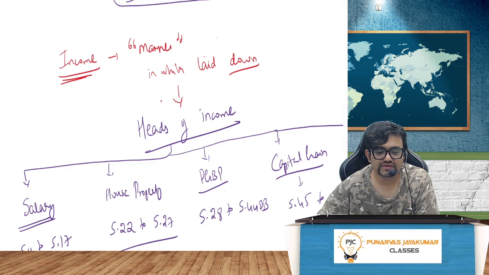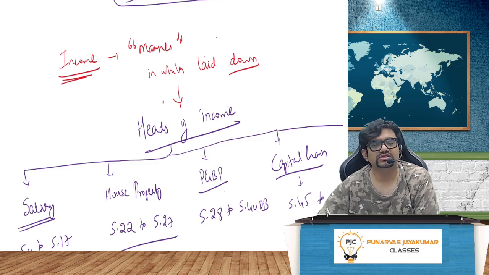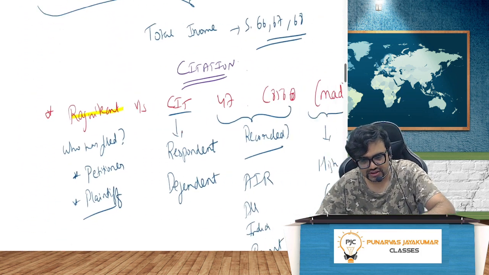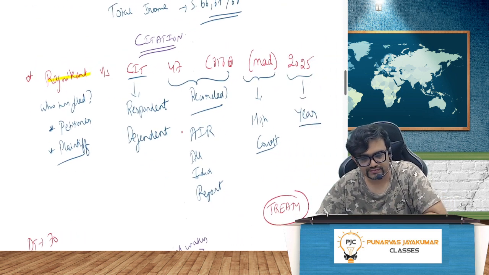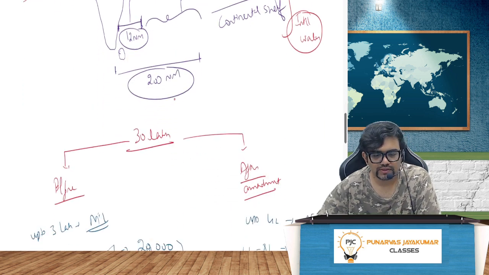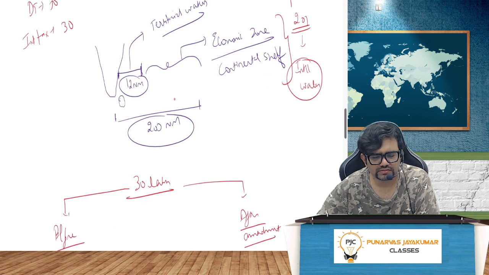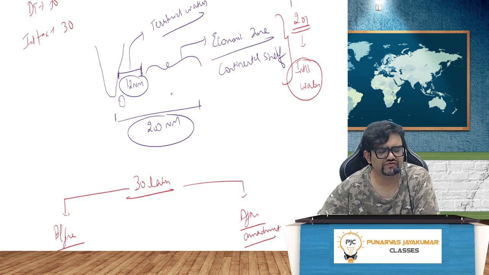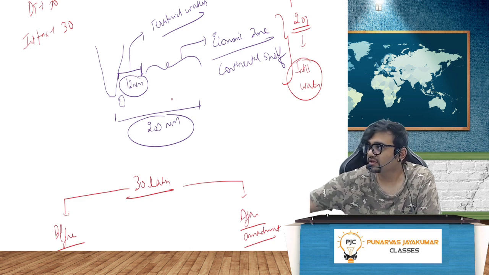And then we understood the meaning of income. Income is nothing but the manner in which it is laid down. And income definition per se we didn't see, but we saw the manner in which it is laid down and the entire structure of the heads of income and all those things. And the concept of citation, case law, how it works, etc. Then, of course, nautical miles. What is India? 12 nautical miles and up to 200 nautical miles. Concept of economic zone, continental shelf, and territorial waters of India. What we understood.